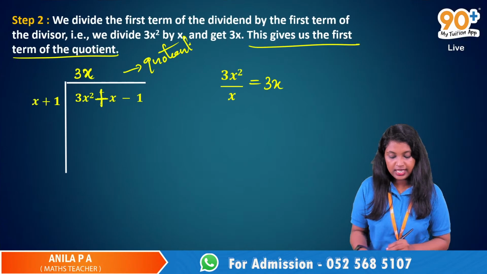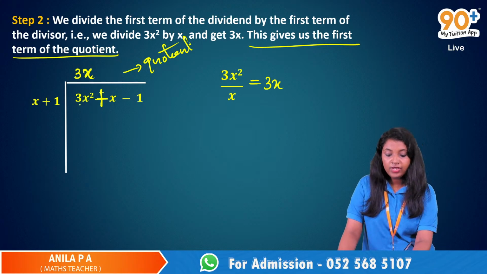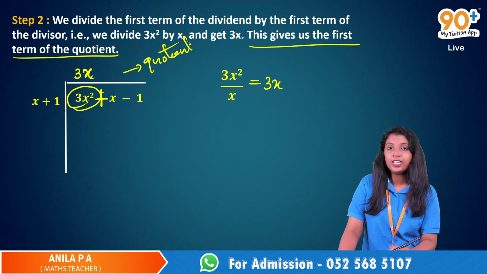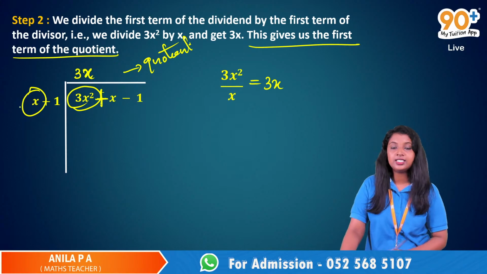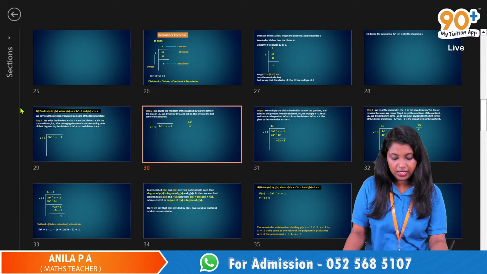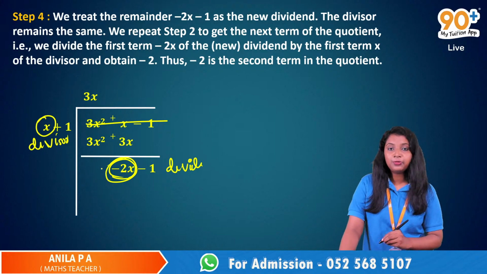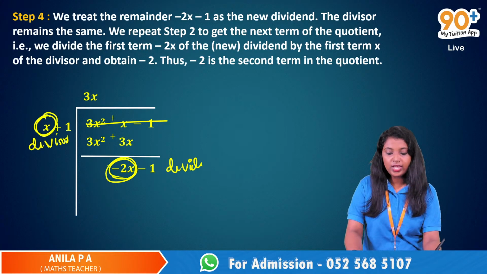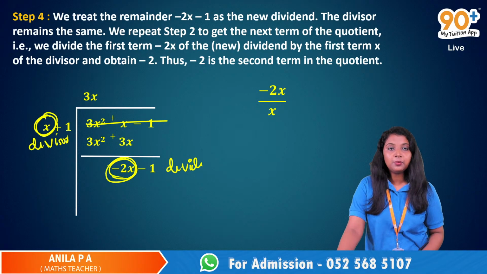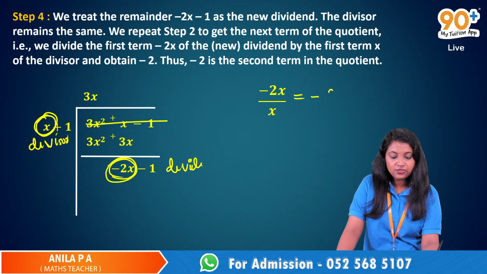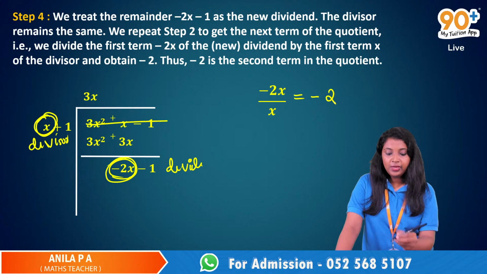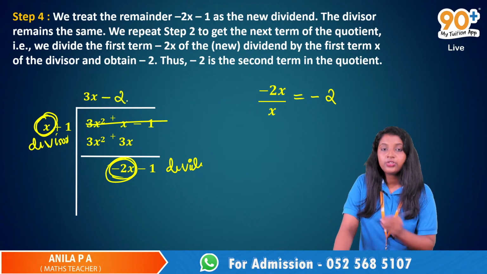Step number 2c. In step number 2, we divided the first term of the dividend by the first term of the divisor. So we have to repeat that step here. We have to divide the first term of the new dividend by the first term of the divisor. So it's minus 2x divided by x and we will get a negative 2 here. That will be the next term of the quotient.